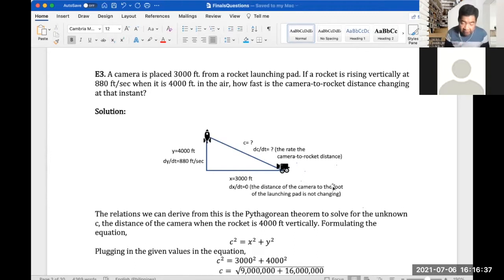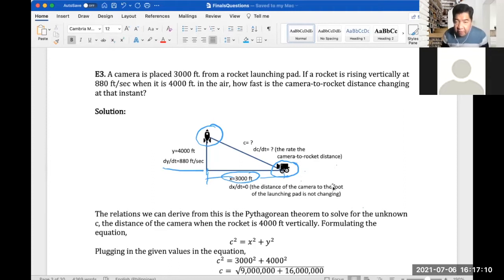So that's 4,000 feet as given in the problem. And the rate that it is rising vertically is 880 feet per second, right? And then what information do we have here? A camera is placed 3,000 feet. So this is your camera. We're going to have a 3,000 feet distance from the rocket. So the rocket is here. The distance between them is 3,000 feet.